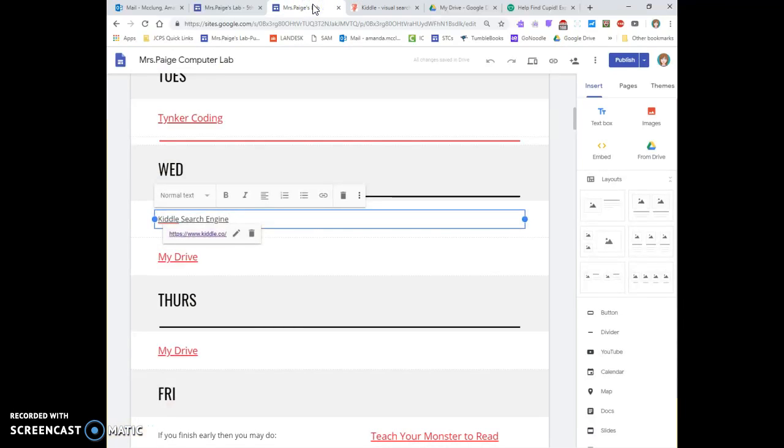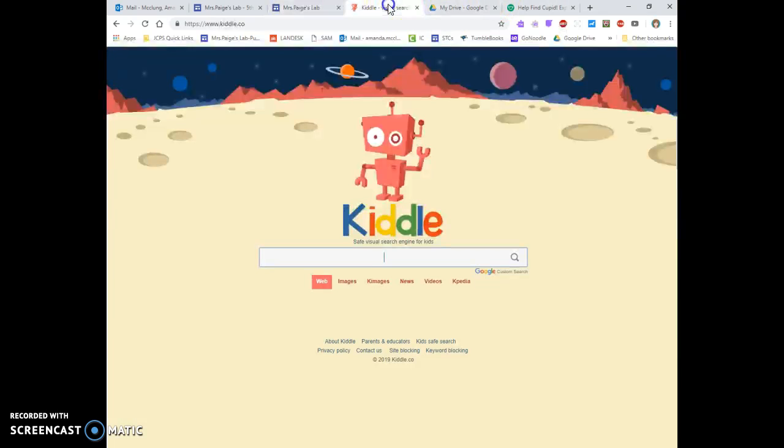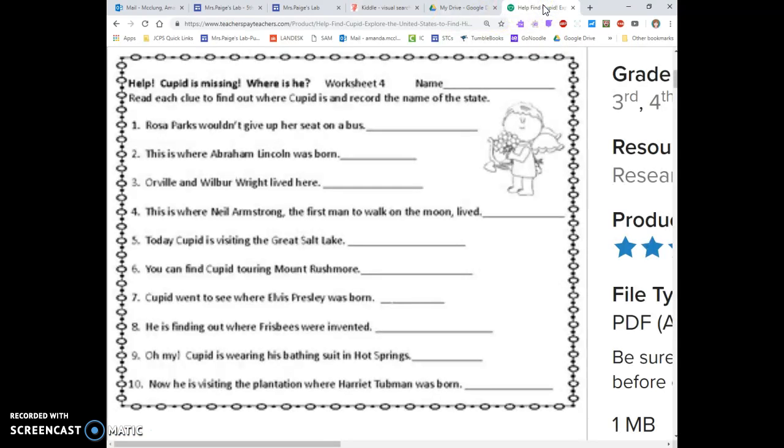So we are going to do a little research today. The link is right here to a search engine called Kiddle. It looks like this. This is a little bit safer version of a search engine for kids instead of just going to Google. So you're going to have a piece of paper.